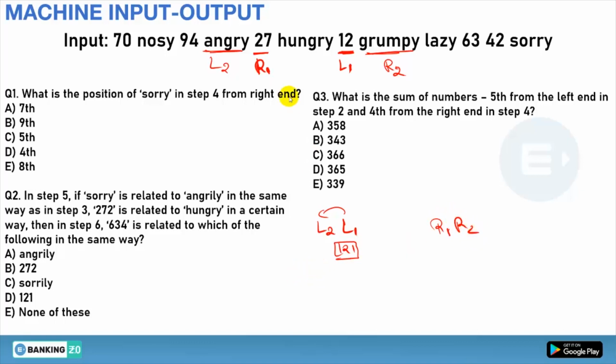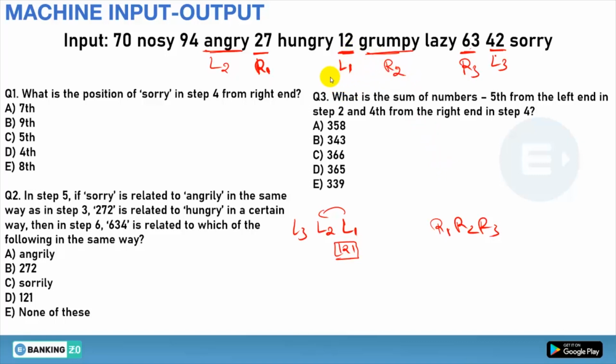Done. Now again we are taking numbers in the third step. After 27, it is obvious 42, which goes to the left hand, so L3. And after 42, the next larger number is 63, which goes to the right hand, so R3. So it will be L3 and R3. Clear or not? Now let's see the next.